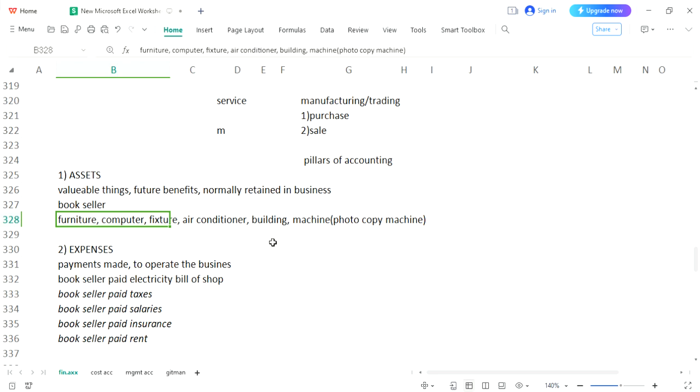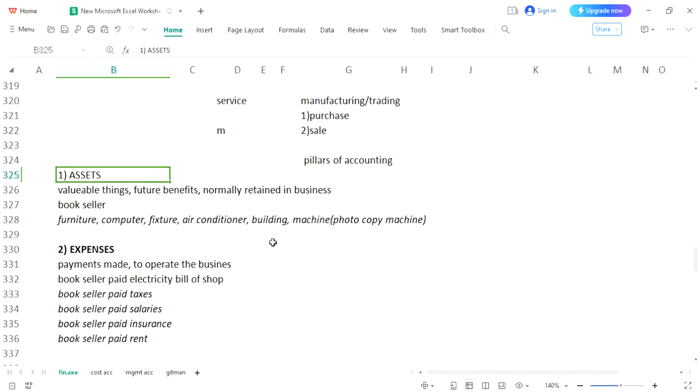These are examples of assets, and here we have discussed expense and assets. Two pillars we have discussed, and you will make your mind to understand the concept of assets and expense. Collectively, assets are valuable things in the business, but they will retain these products and items to get some future benefits. A bookseller does have furniture, AC. These products will be retained in the business to get some future benefit.